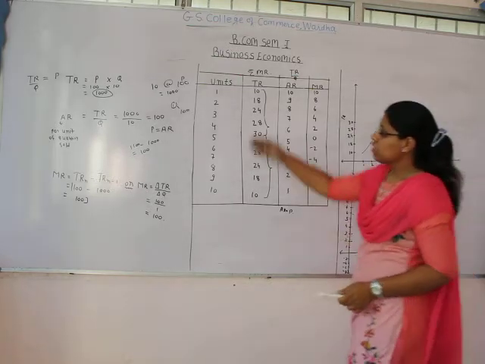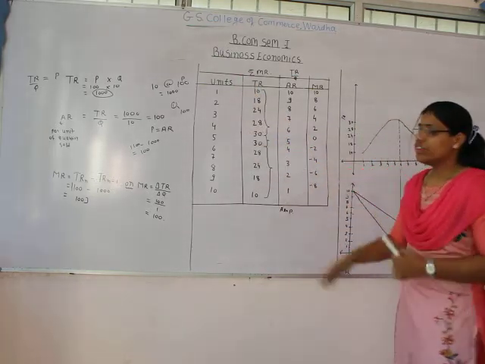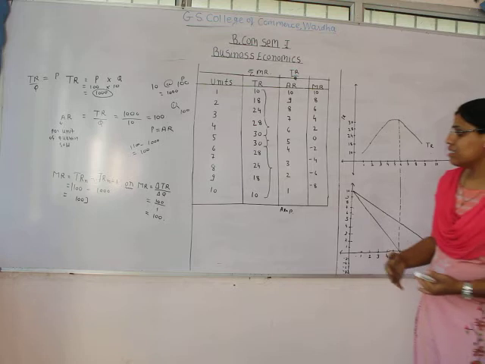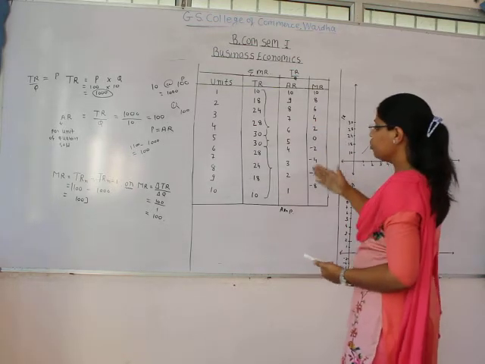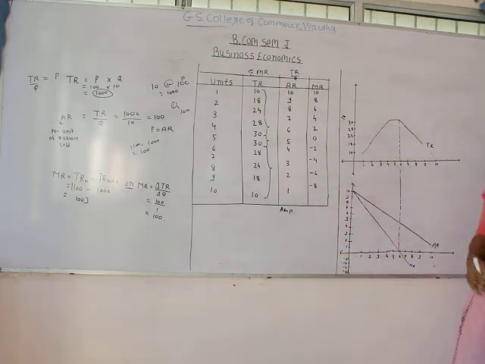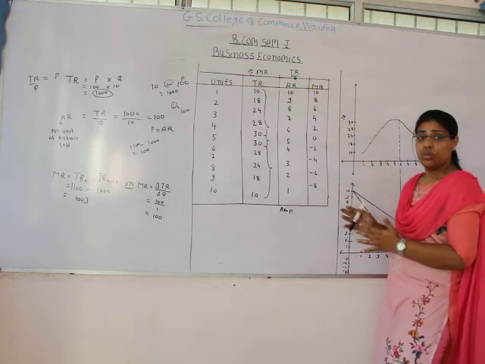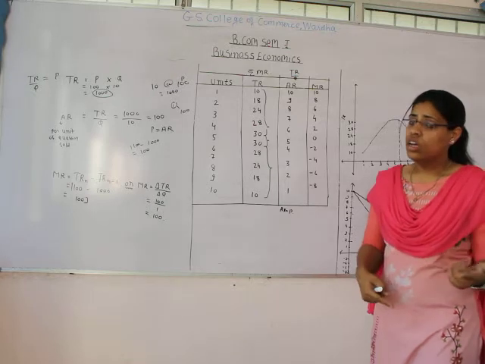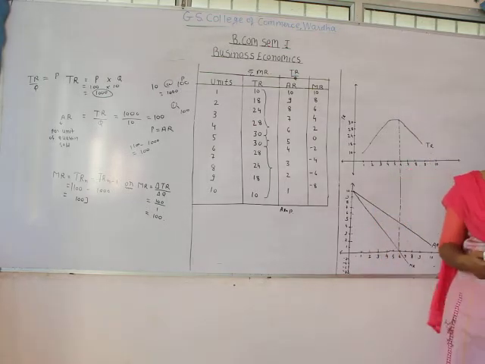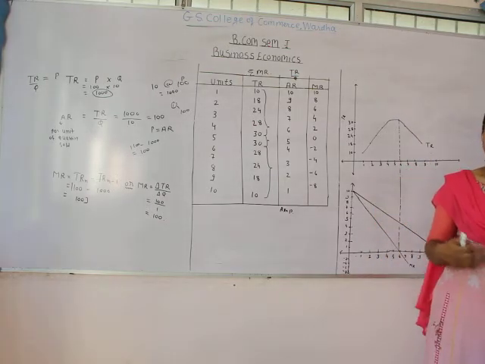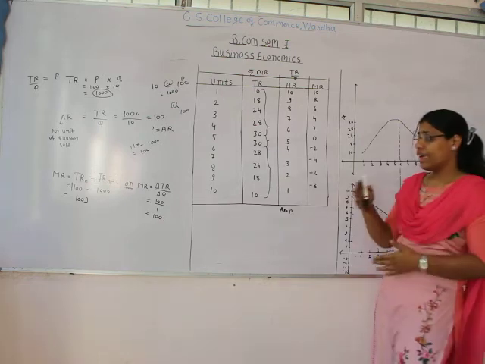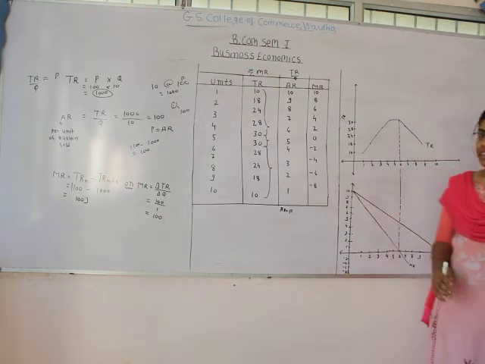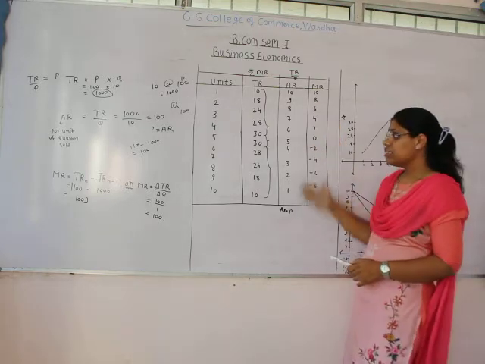So when the quantity of commodity being sold in the market is increasing, the average revenue is decreasing. Why? Because average revenue is equal to price. If the firm wants to sell more and more units of a particular commodity, it has to decline its price in the market, and due to this logic the average revenue is declining.